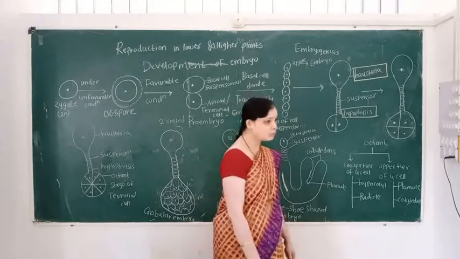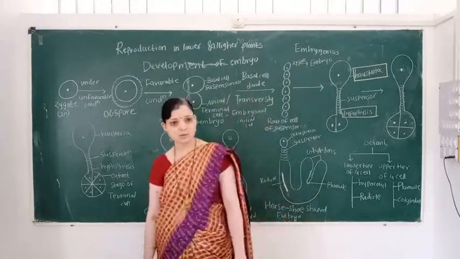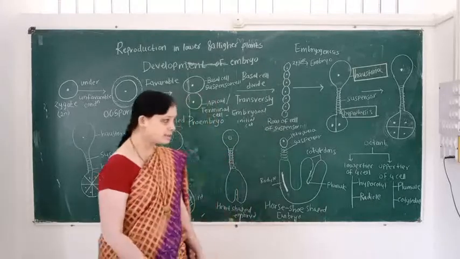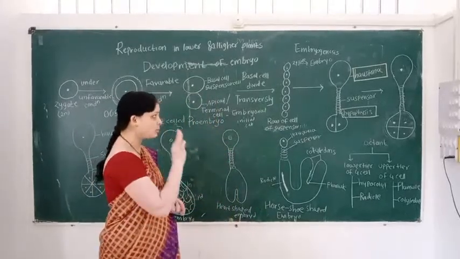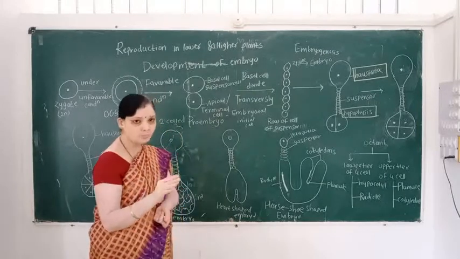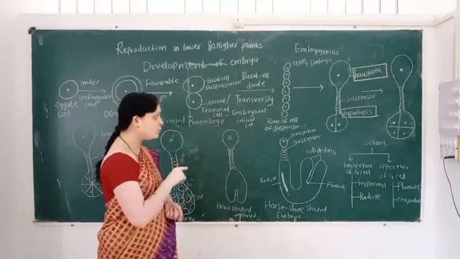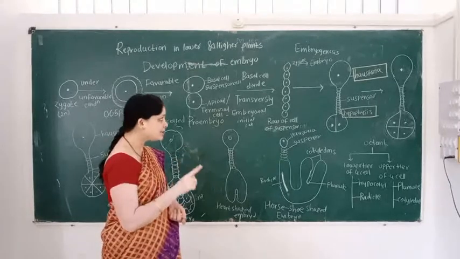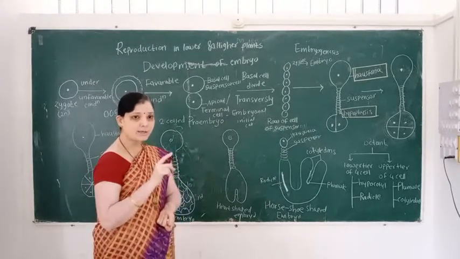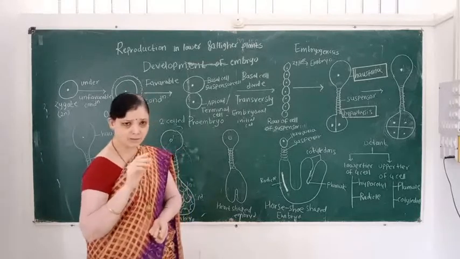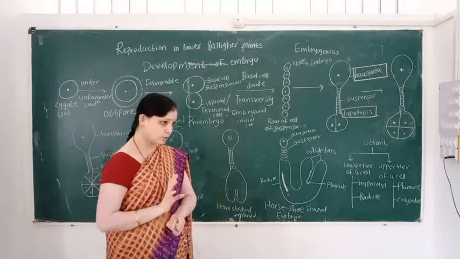The radicle gives rise to the root and the plumule gives rise to the stem. So this is the development of the embryo, the formation of the embryo from a diploid zygote. This process is known as embryogenesis.